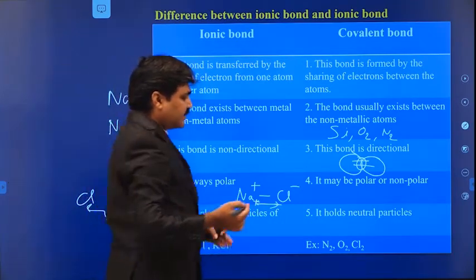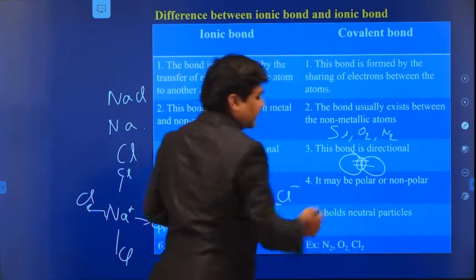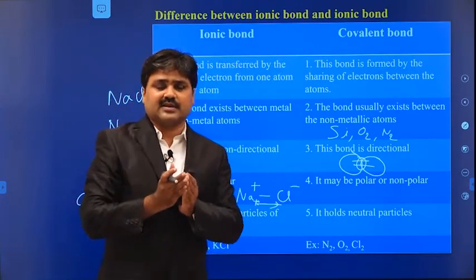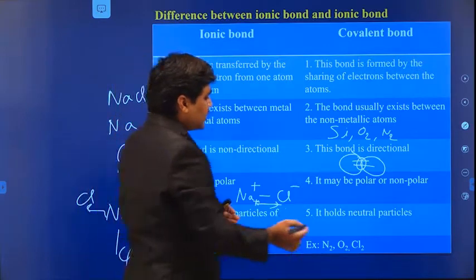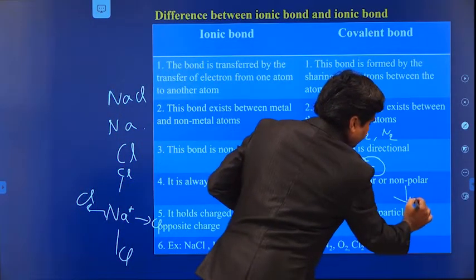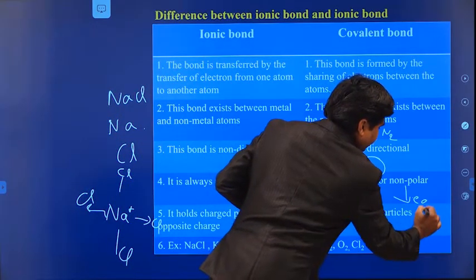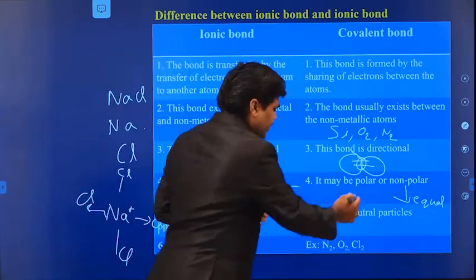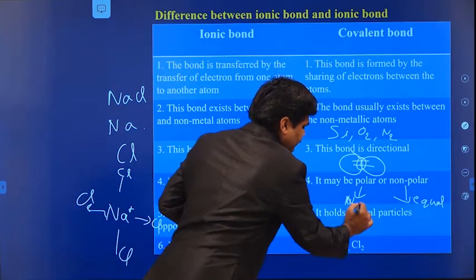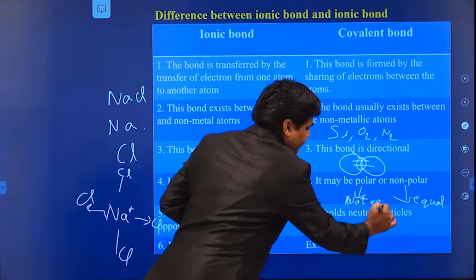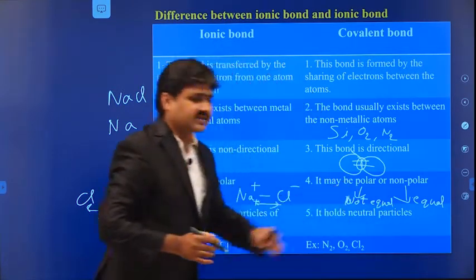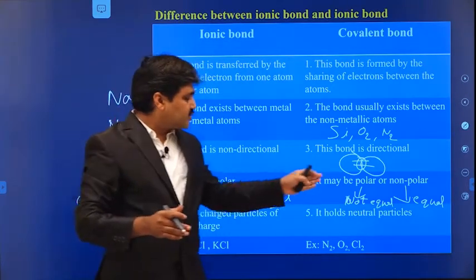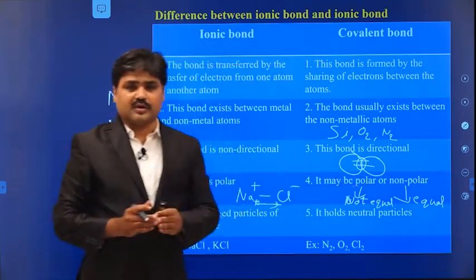And the covalent bond can sometimes be polar and sometimes non-polar. When the two atoms share the valence electrons equally, it is called a non-polar covalent bond. If they don't share an equal amount of charge, then it is called a polar bond because of the unbalanced charge distribution. So it will form a polar covalent bond.